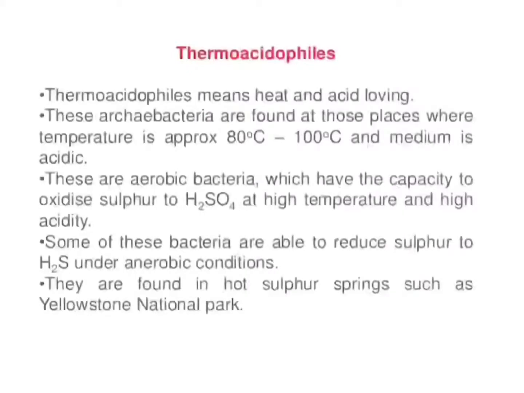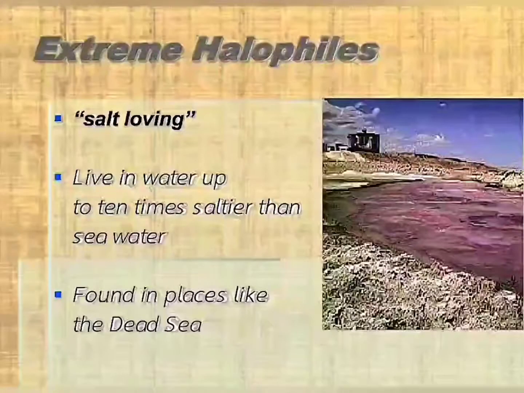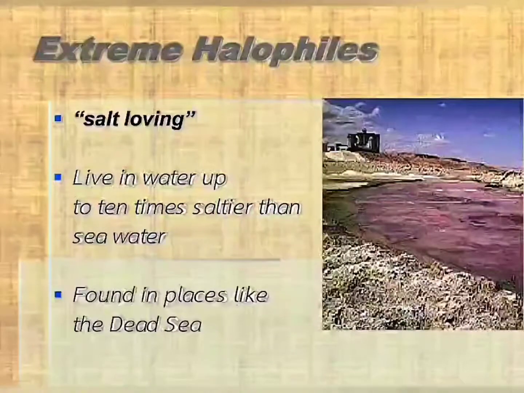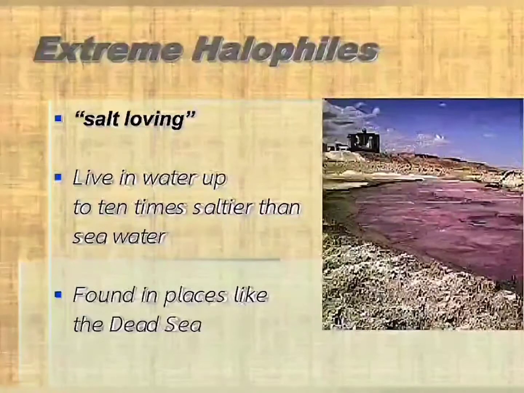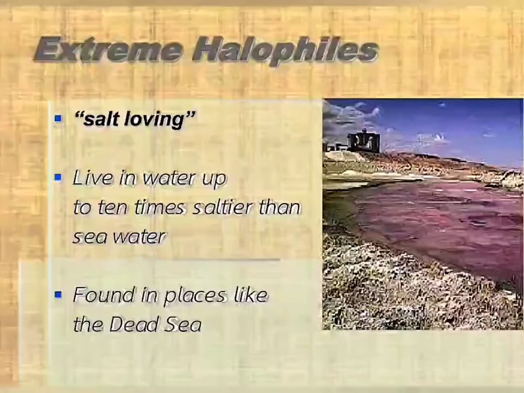They are found in extremely high temperature and also in acidic environments, and they oxidize sulfur to produce H2SO4. And next come the extreme halophiles, salt loving. They live in water which is 10 times saltier than sea water. They are found in places like the Dead Sea.